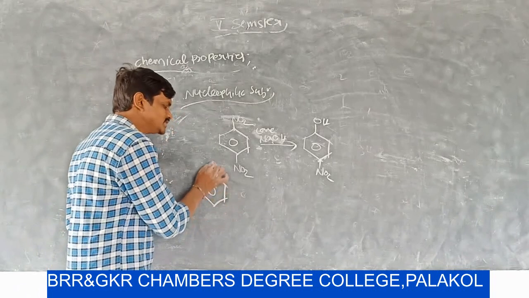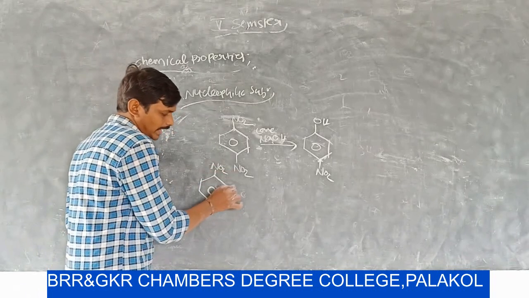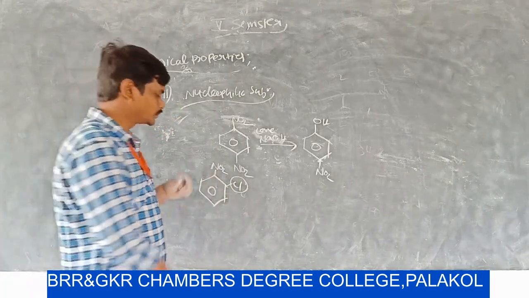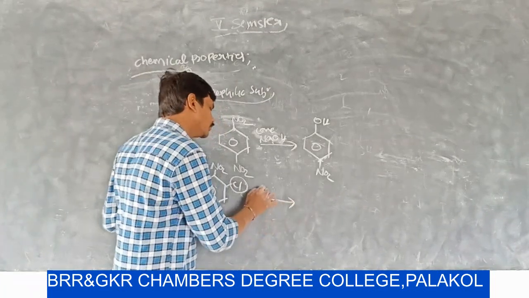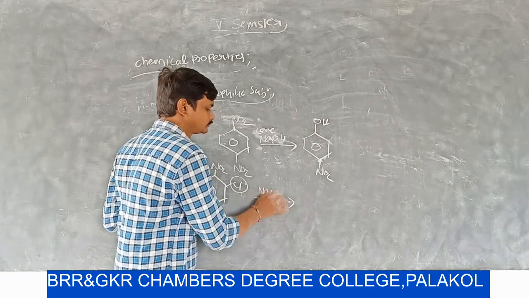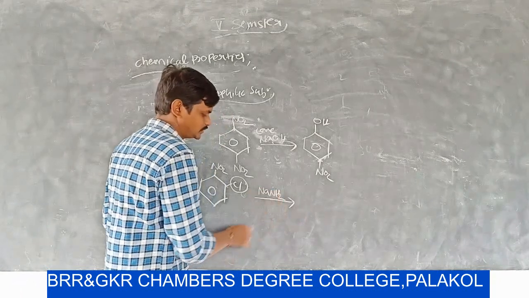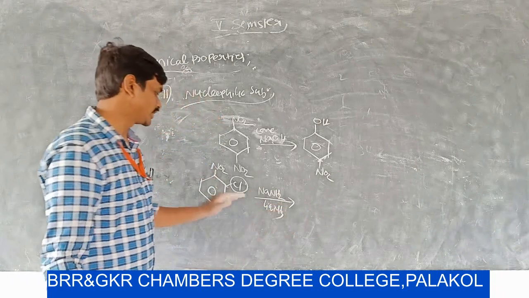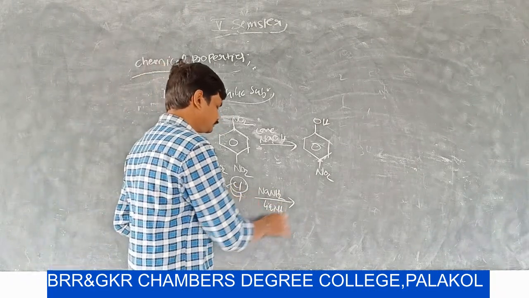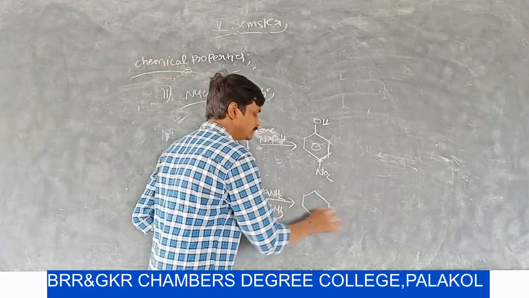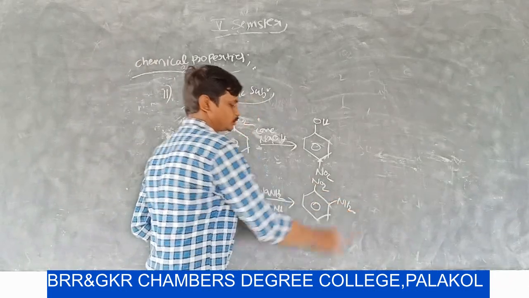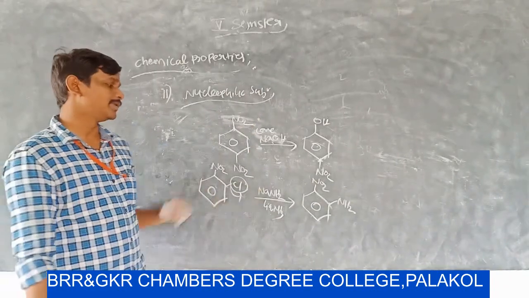If the nitrobenzene has good leaving groups, in this condition also we can observe nucleophilic substitution reaction. Here in this reaction the chlorine is replaced by NH2. This is called the benzyne mechanism.